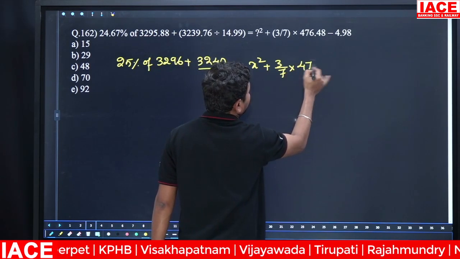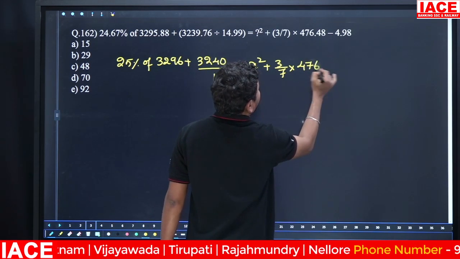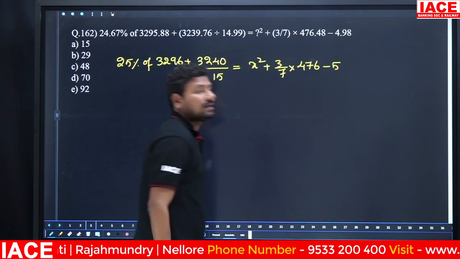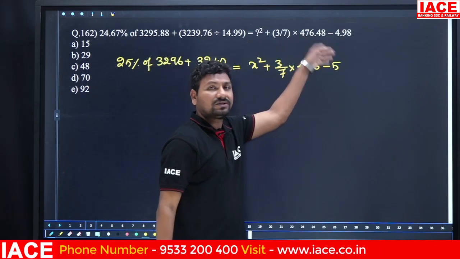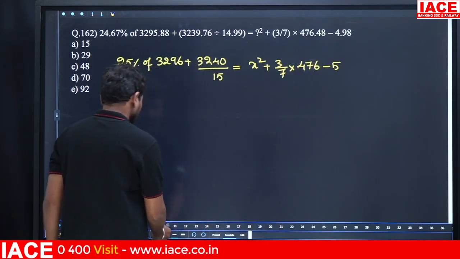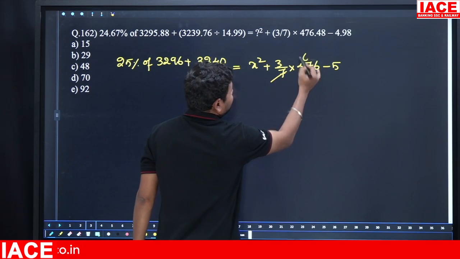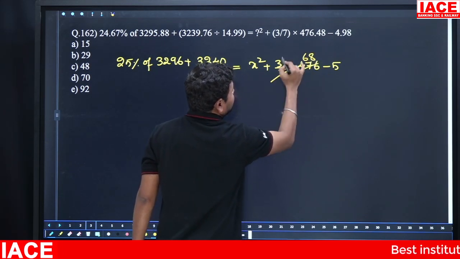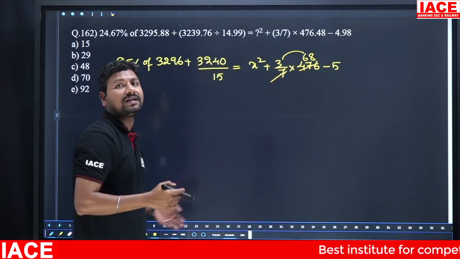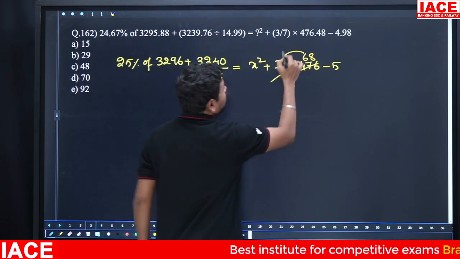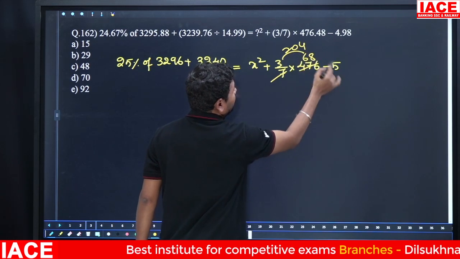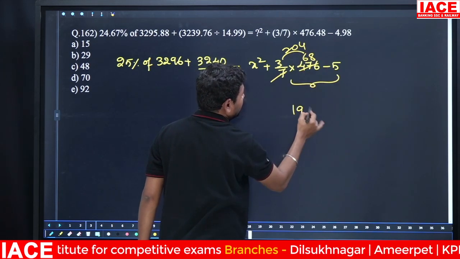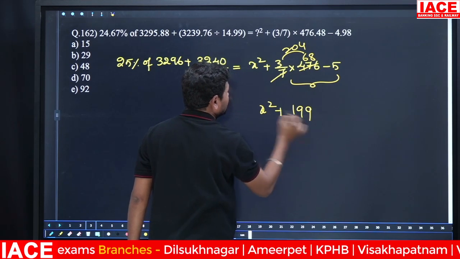We can write 476.45 as 476 and cancel the terms. 7 6s are 42, remaining value is 56, 7 8s are 56, 3 68s are 204. From 204, 5 will be removed, the result is 199. x square plus 199.